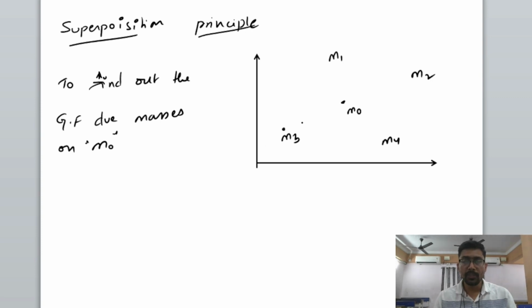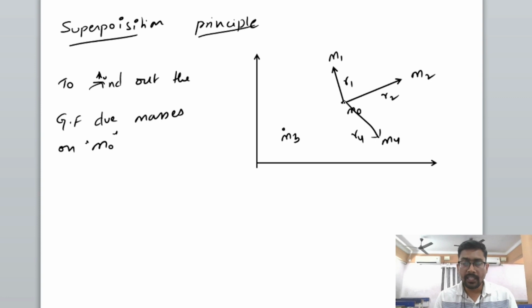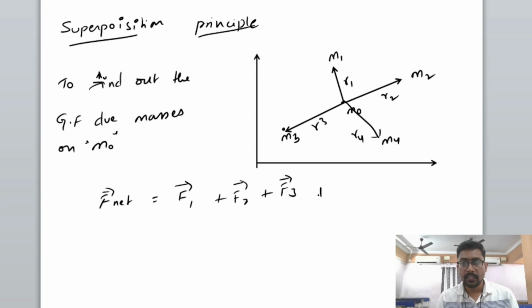If we take the position vectors, here it is acting along a position vector, that is r1. Here it is acting along a position vector, let us say r2. Here r4, and here r3. Then the net gravitational force F net will become the force due to the first mass, the force due to the second mass, the force due to the third mass and the force due to the fourth mass.